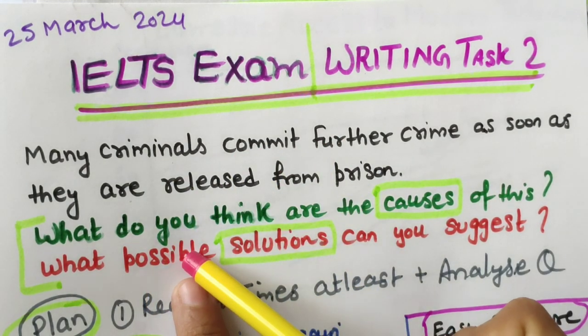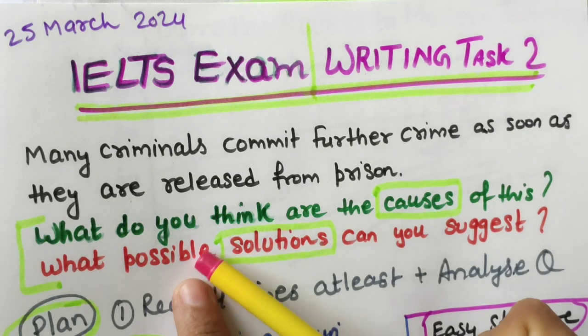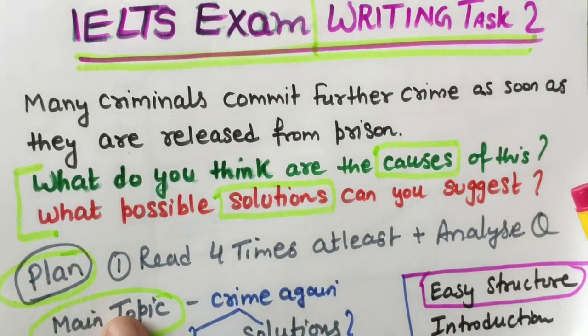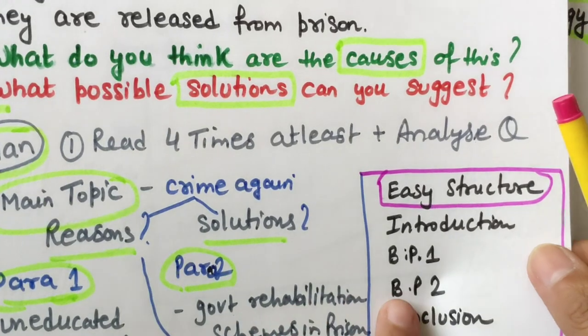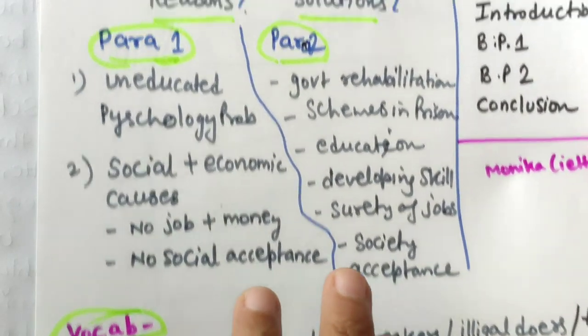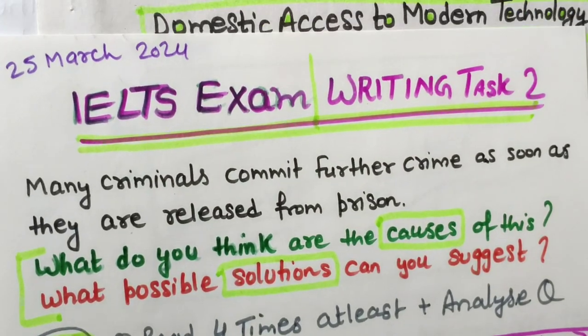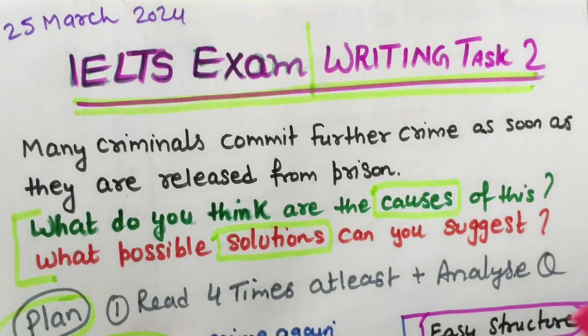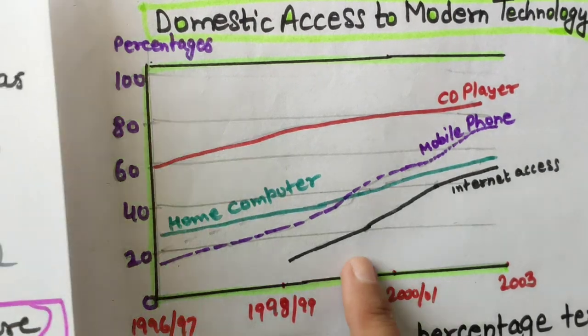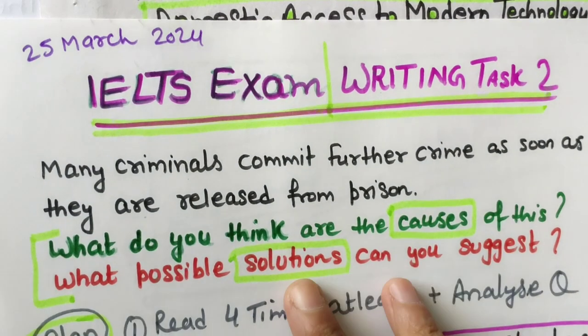So let's start. For this essay question statement, we will discuss everything, including planning, brainstorming main points, essay structure, its vocabulary also, and how to write the introduction and conclusion, everything we will discuss. Now let's start with this. And of course, Writing Task 1 was this line graph in the same exam, so we will discuss this also.